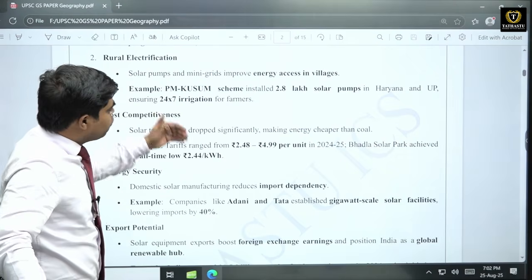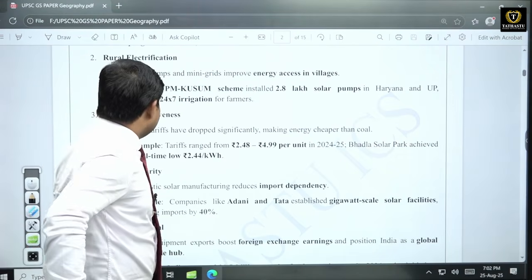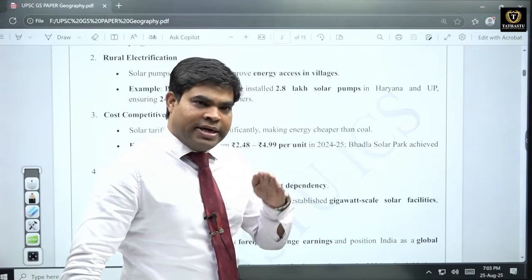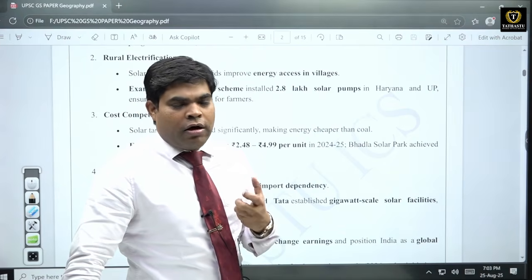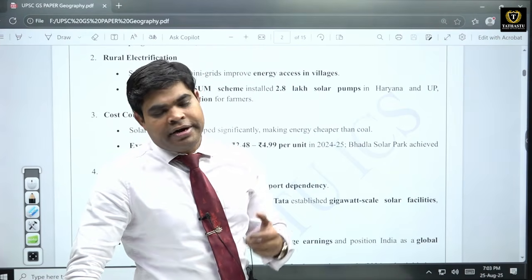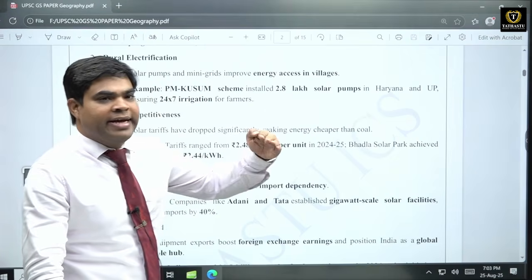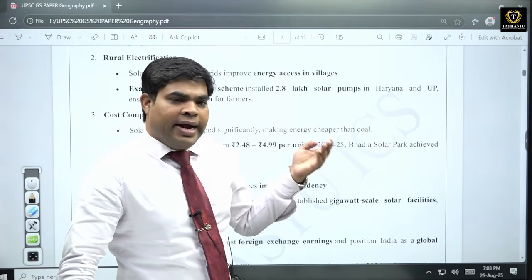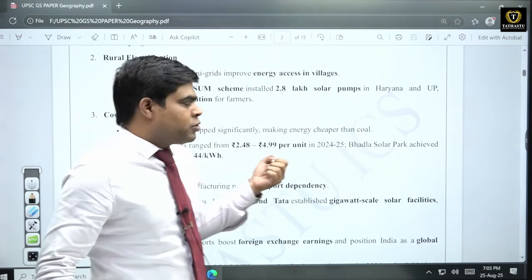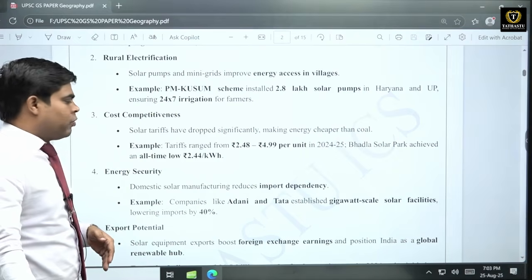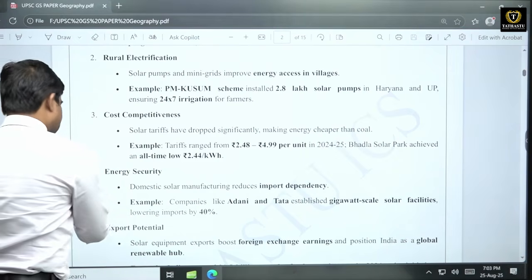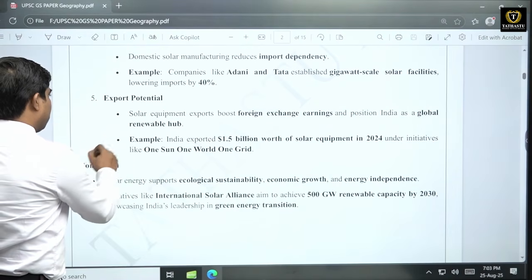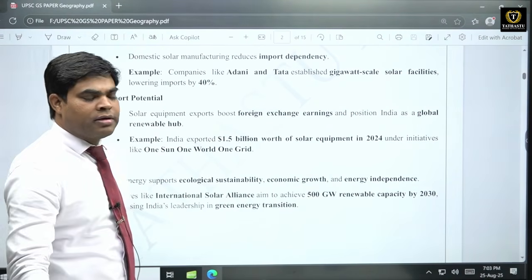For example, the PM Kusum scheme was initiated in this regard. Then competitiveness. Now the cost of solar power panels is reducing day by day, so the cost of generation for solar energy is also decreasing day by day. Now almost parity is going to happen between conventional sources like power plant generated electricity and solar power plant generated electricity. So there is cost competitiveness also going to happen. Then energy security also for rural areas as well as other areas. And there is also one more thing, export potential.